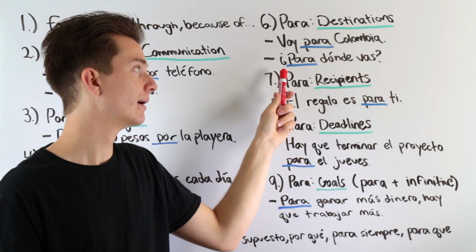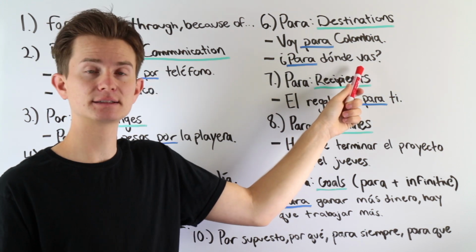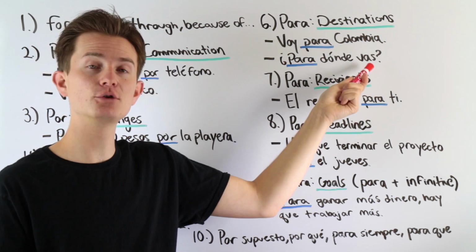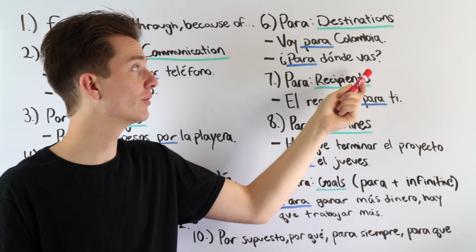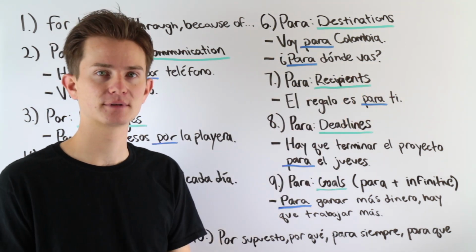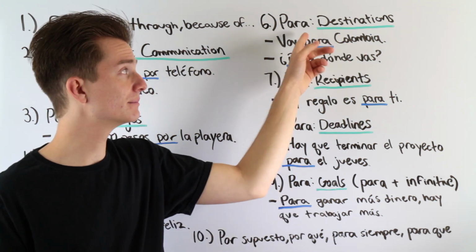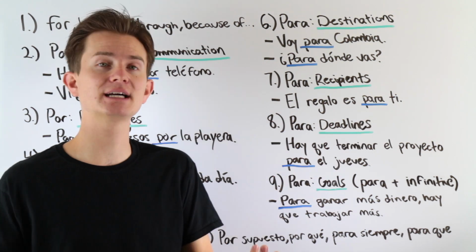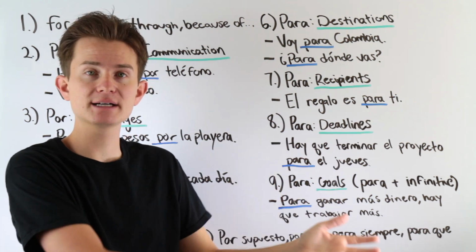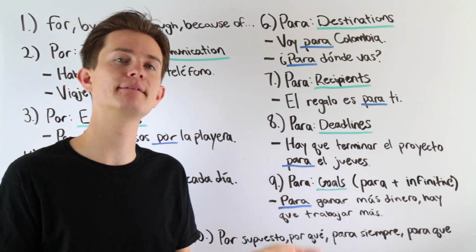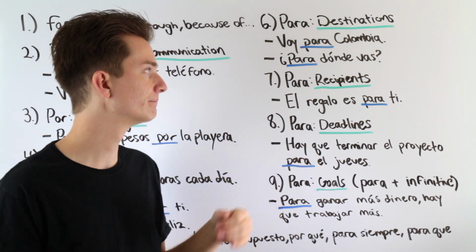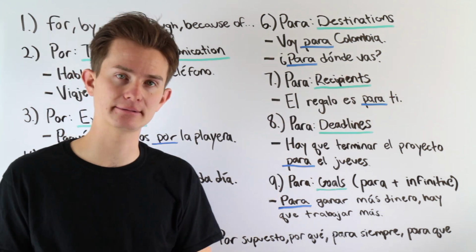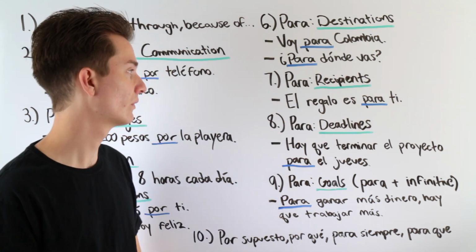Okay? Next one. ¿Para dónde vas? For where are you going? Or where are you going? Right? So if I know that you're going to some destination, I can use para dónde vas. Right? A lot of times you'll just hear a dónde vas? Where are you going? To where are you going? But you can also say this. ¿Para dónde vas? Where are you going? Okay?